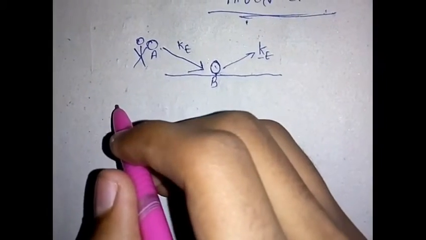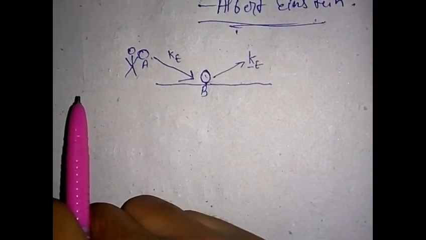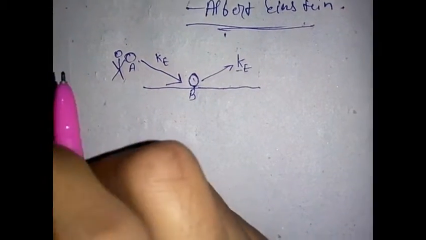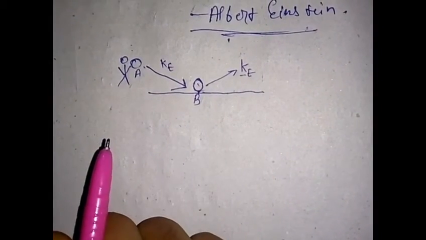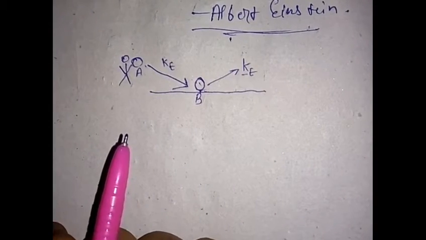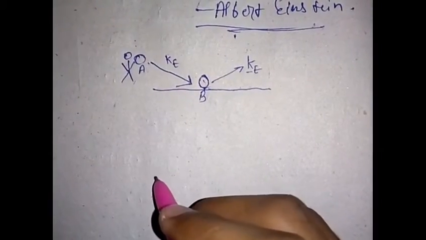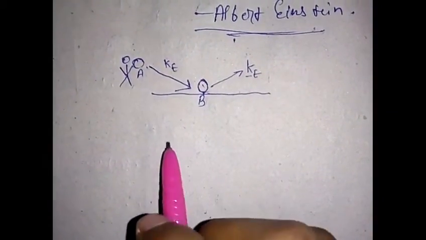According to Sir Isaac Newton, light was a particle, and there was one more scientist, I don't remember his name, who said that light is a wave. It caused confusion among scientists about what light is. So then Einstein came and published his first paper on the photoelectric effect.